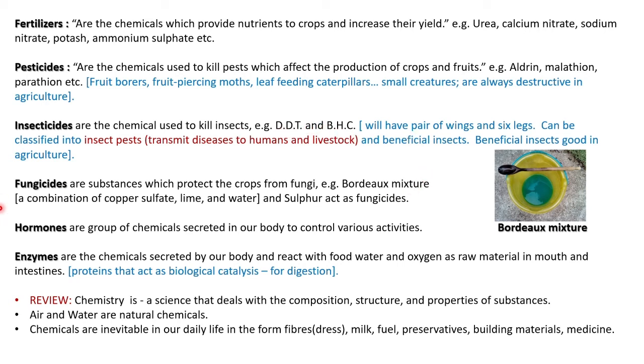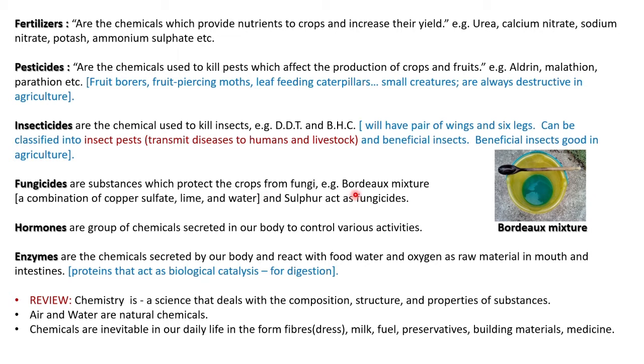Then the next one, fungicide, substances which protect the crops from fungi. Fungi are non-green organisms, often white in color, very small creatures that will be killing the crops.